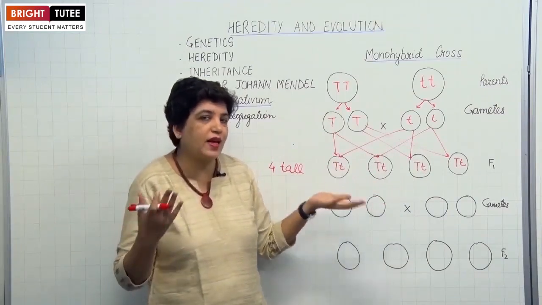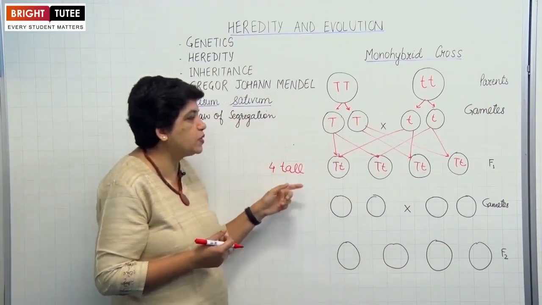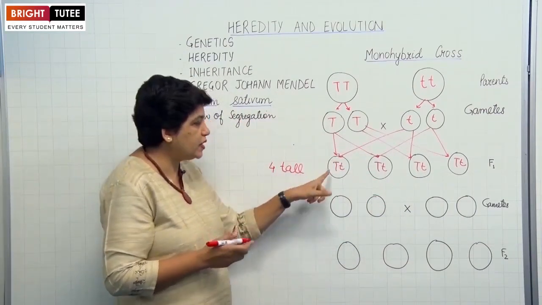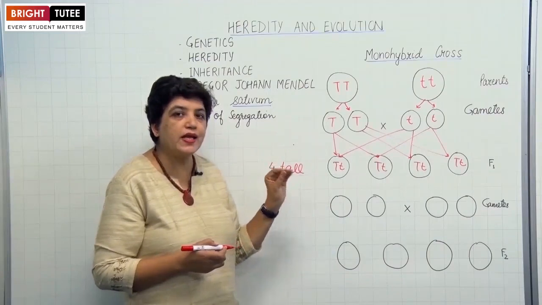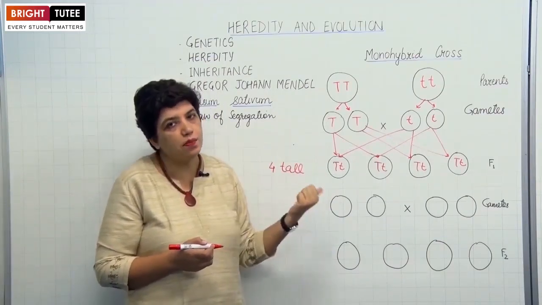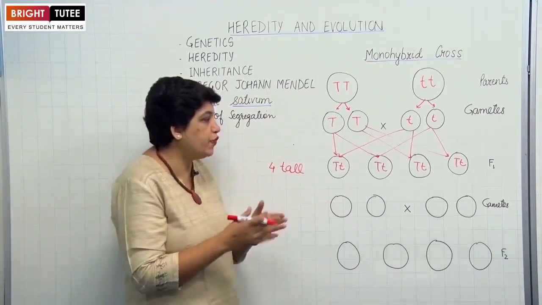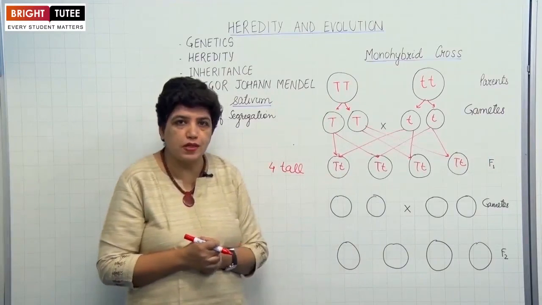So it was observed that all the plants grown in the first generation were tall, although it was expected that it might lead to a medium-sized plant. So all plants were tall. That is why tallness is considered a dominant gene, and dwarfness is considered a recessive gene in pea plants. Now, what Mendel did was he performed self-pollination with these plants.